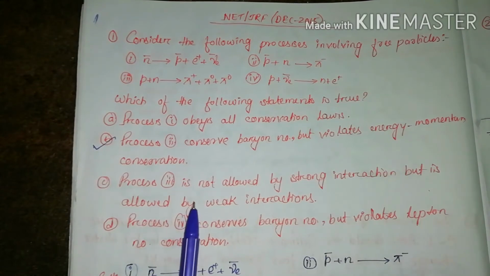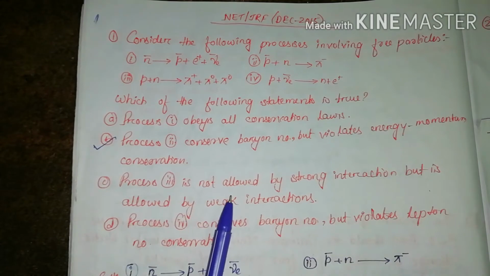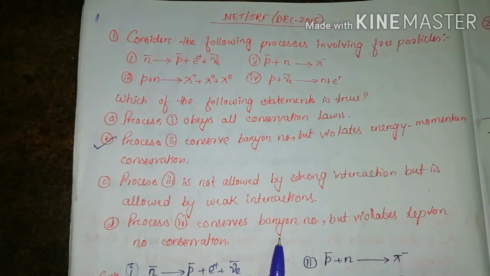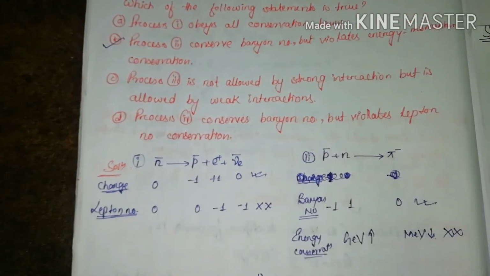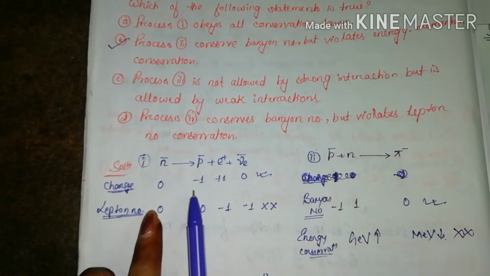The third one is that the third process is not allowed by strong interaction but is allowed by weak interaction. And the fourth one is that the fourth process conserves the baryon number but violates the lepton number conservation. So first we will see whether the first process obeys all conservation laws or not. So this is the process.